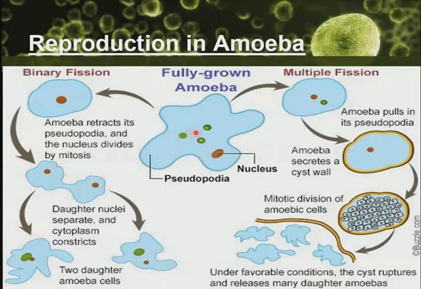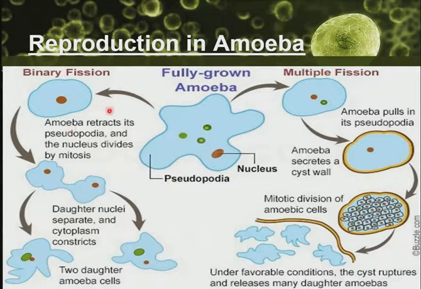In binary fission, when an amoeba reaches full size, it stops moving. When the amoeba stops moving, the pseudopodia will retract. When it retracts its pseudopodia, the nucleus will start to divide. During this time, the division of the nucleus will be followed by division of the cytoplasm, after which two daughter amoeba cells will be produced.